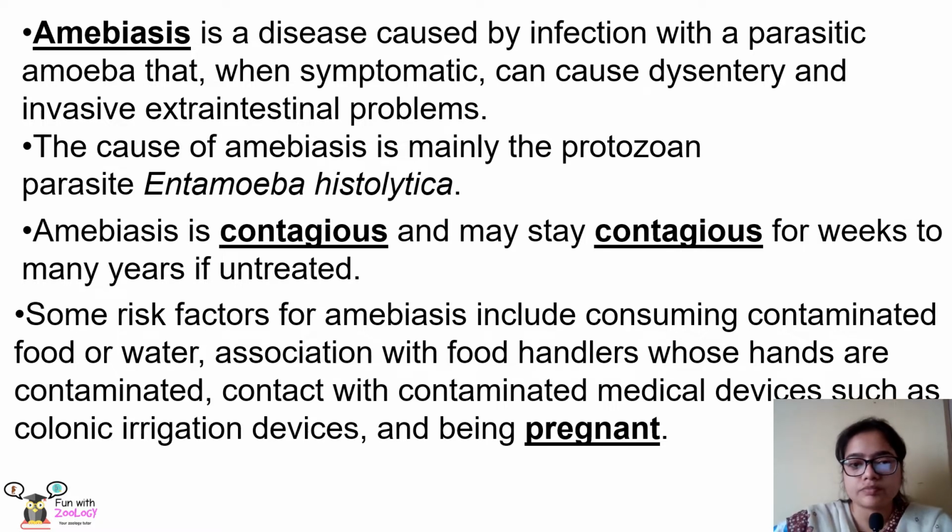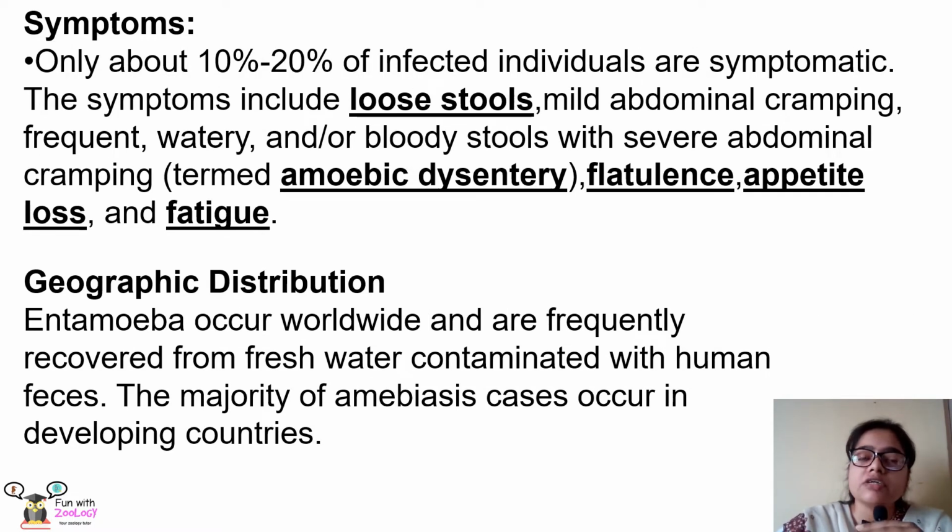Now, as I told you in the earlier slide, most of the people who are infected with Entamoeba are asymptomatic, but 10 to 20% of the individuals do show symptoms. These symptoms include loose stool, mild abdominal cramping, frequent watery stools or bloody stools.